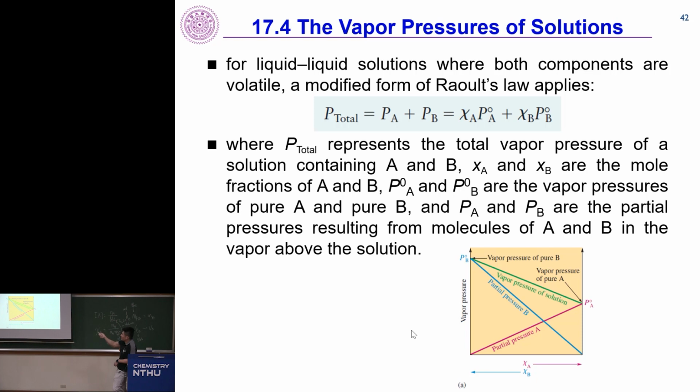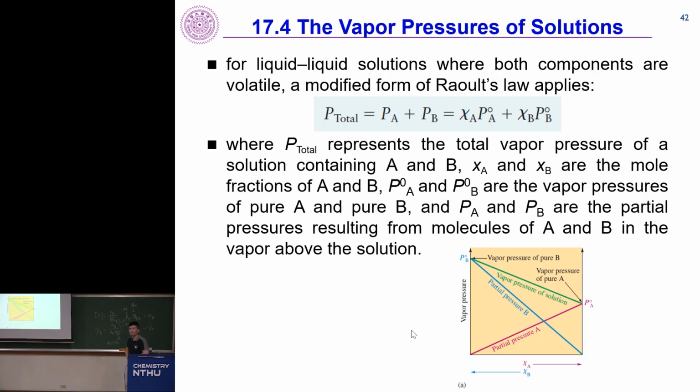That means chi A is 1, chi B is 0, and everything is going to be pure vapor pressure of A, PA naught. In the middle, you're going to have a straight interpolation from chi A naught to PB naught to PA naught. And of course, the corresponding components of partial pressure B and partial pressure A, which then add up to give you the green line.